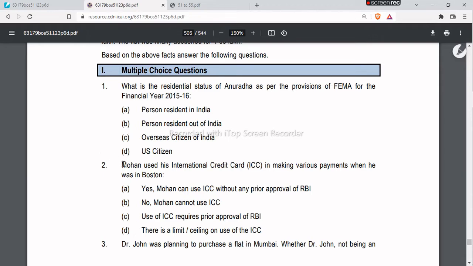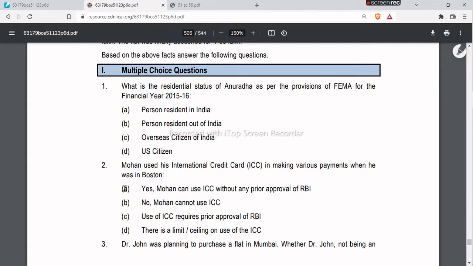So yes, A is the correct answer because he can use his international credit card without any approval of RBI.